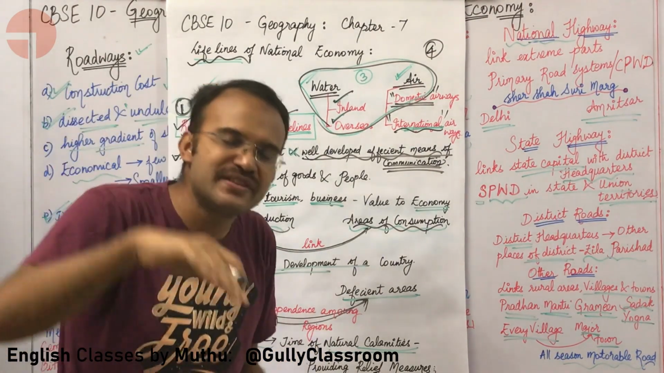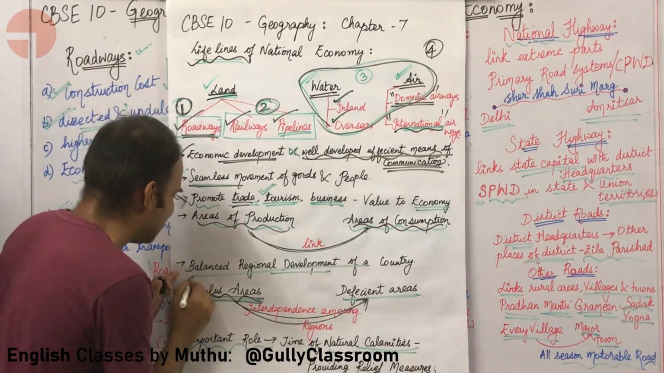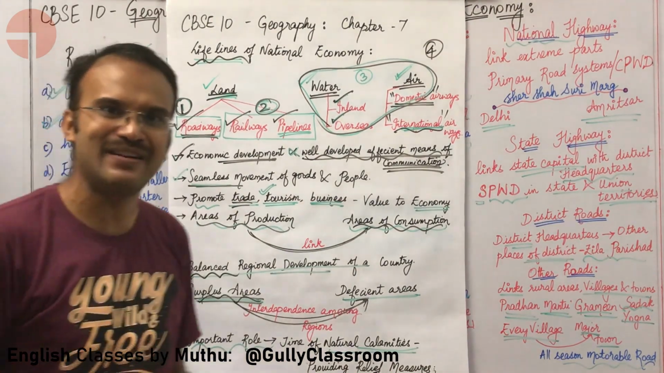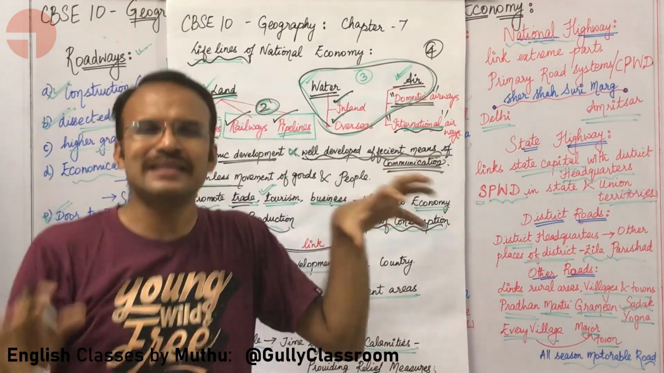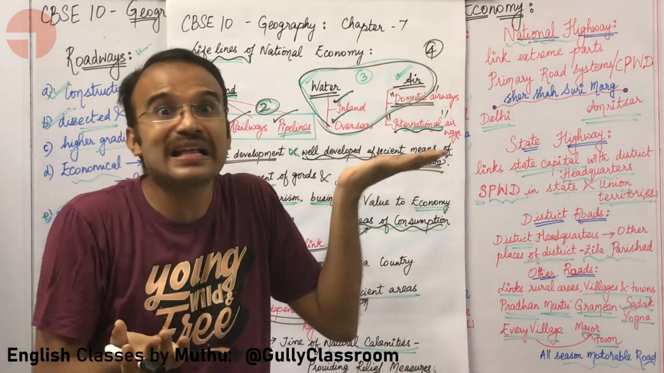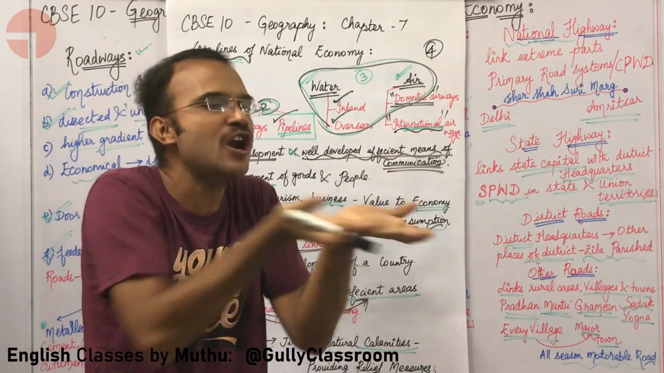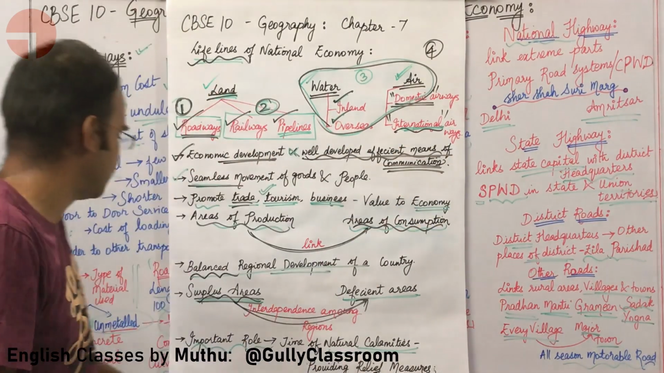And because of this interdependence, what is happening? There is balanced regional development. This is preventing unbalanced regional development, where a particular region grows and another region does not grow, because all places are connected. It is helping in balancing out the economy of the nation.